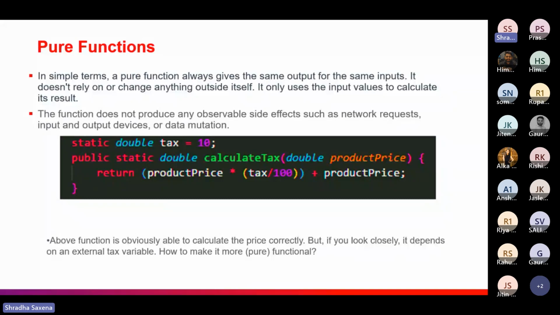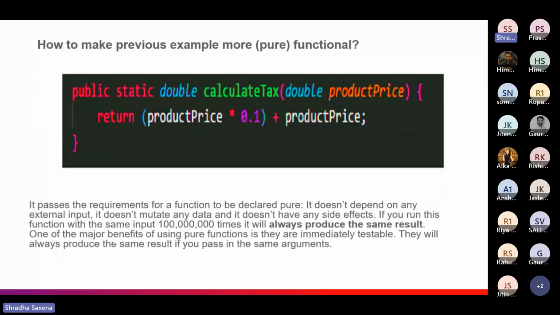So now we can see how we can use that in a pure function style. Here in this procedure we have removed that external variable. Now it is a pure function. We can do that in many other ways as well, but here is a small example. Now this is a pure function and it will always produce the same result. Whether we execute it one time or 10,000 times, from the same inputs it would always give the same result. So this is basically what the pure function tells us.